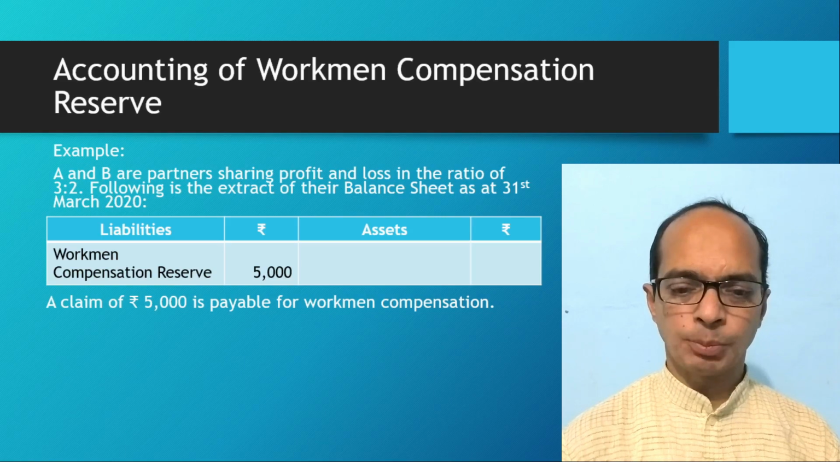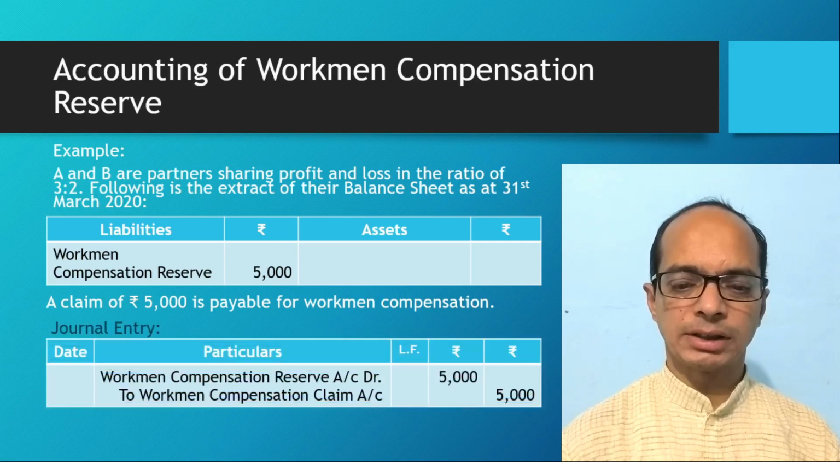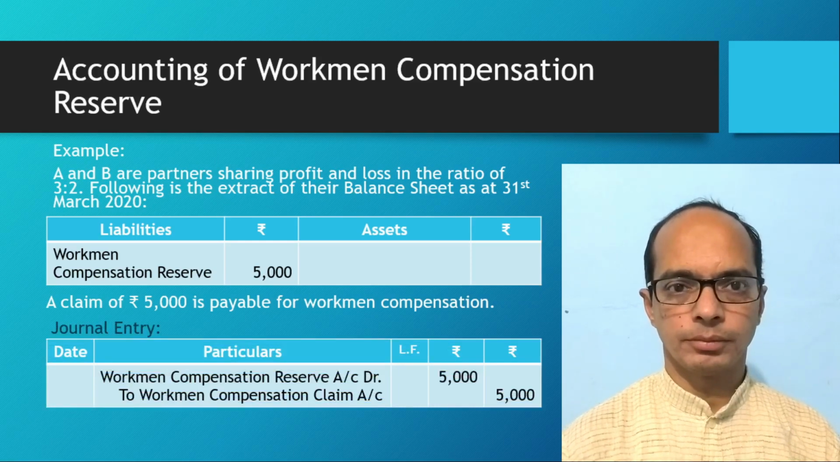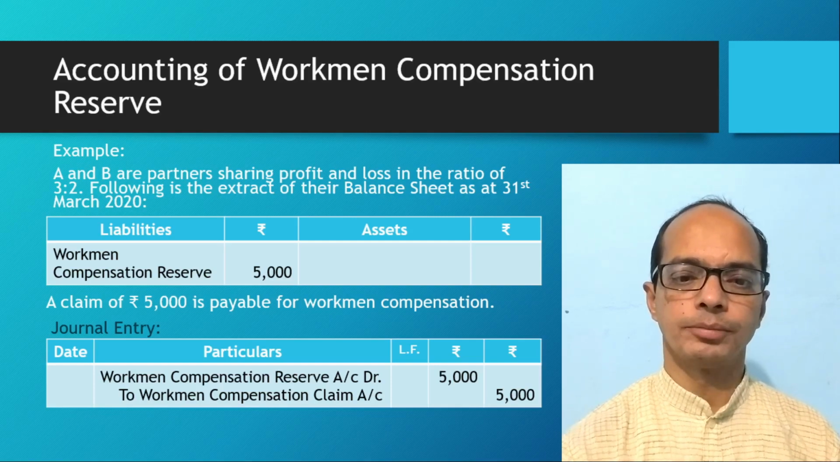Information is provided for the claim of rupees 5,000 for the workman compensation. So we will pass journal entry: workman compensation reserve account debit to workman compensation claim account. Total amount rupees 5,000 will be used here.